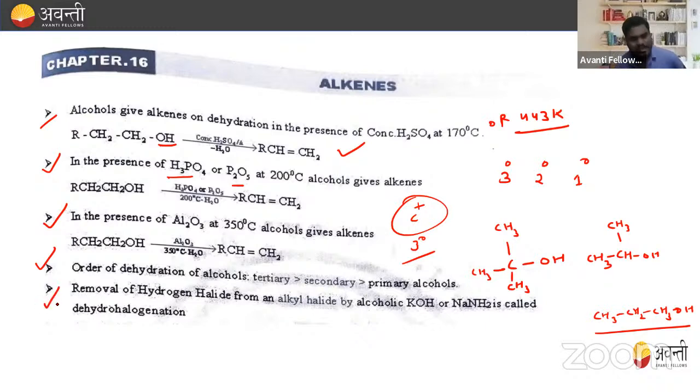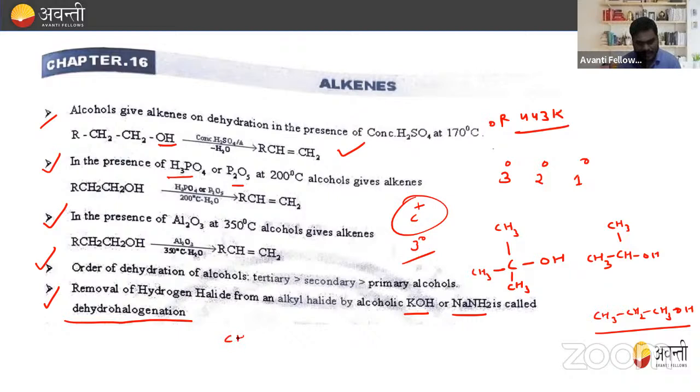Right? Okay. The next important point is the removal of hydrogen halide from the alkyl halide by alcoholic KOH or NaNH2, which is called dehydrohalogenation. And there is one important rule, the Saytzeff rule, to find the major or minor product. So how does this reaction look?